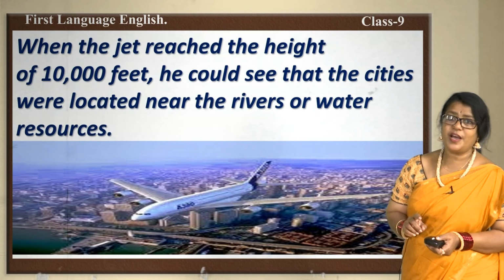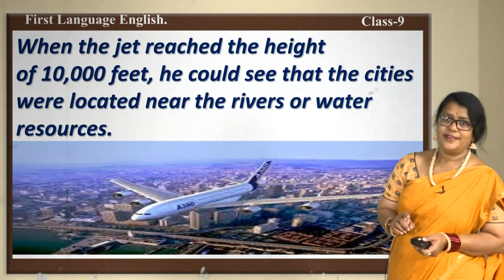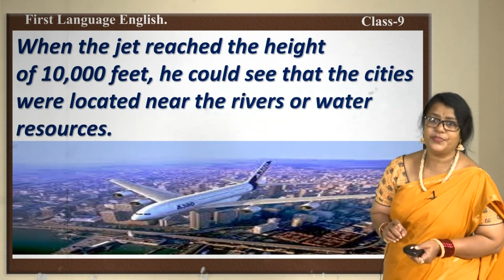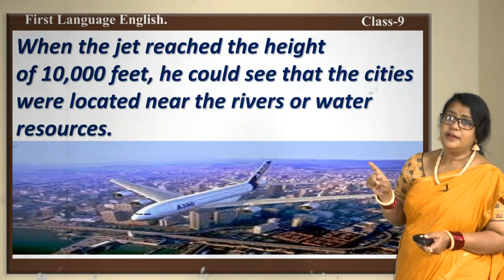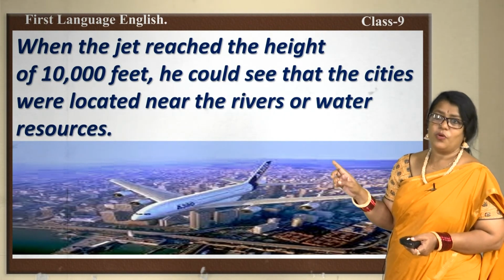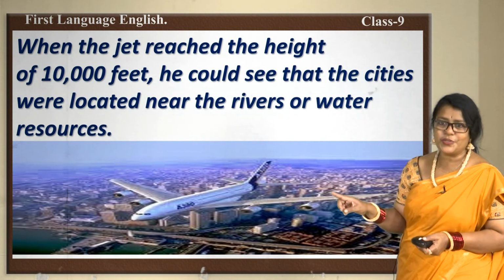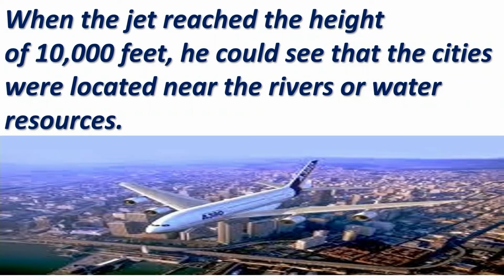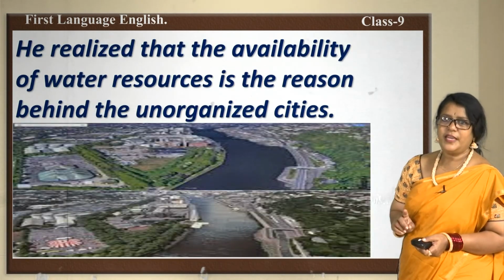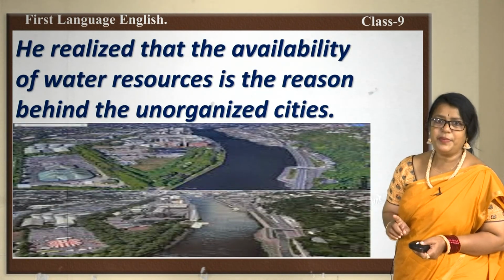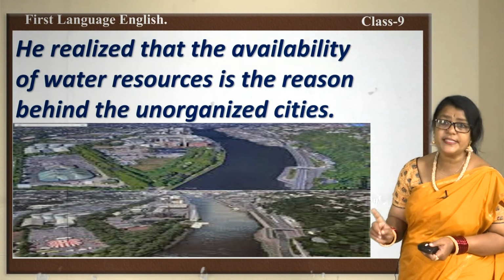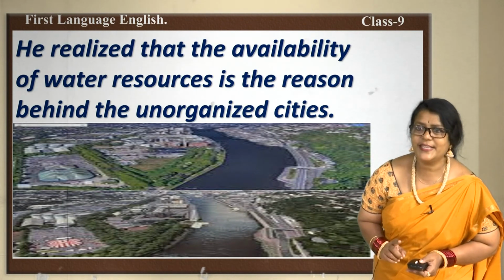When the jet reached the height of 10,000 feet, he could see that the cities were located near the rivers or water resources. This shows that water is essential for human beings and animals to live. He realized that the availability of water resource is the reason behind the unorganized cities.